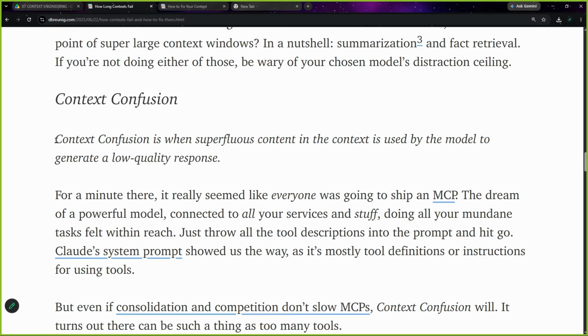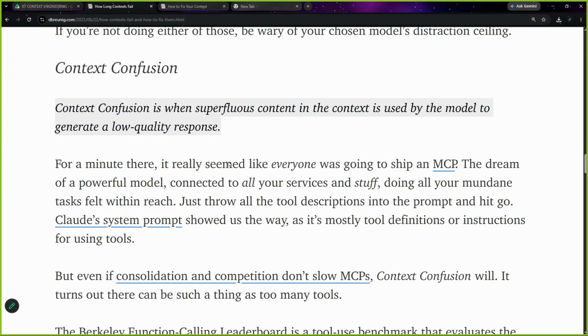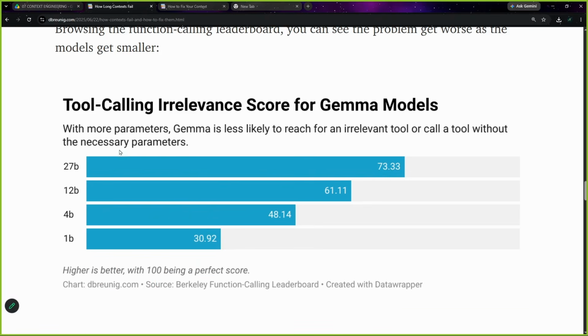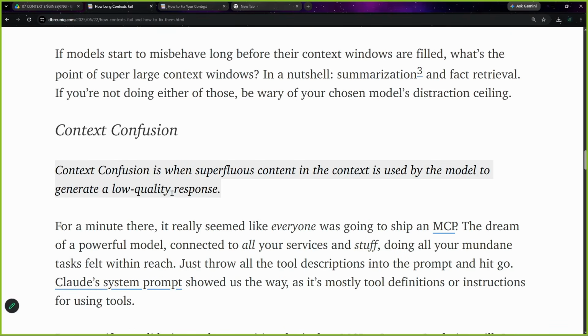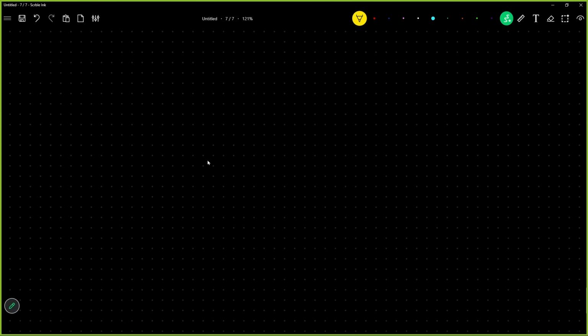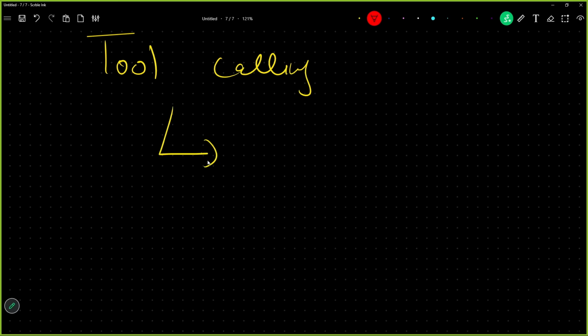Now, context confusion is when superfluous content in your context is used by the model to generate a low quality response. So let us talk about that as well. To understand context confusion, we'll have to understand what tool calling is. Tool calling is the process of an AI agent to retrieve information. What do I mean by that?